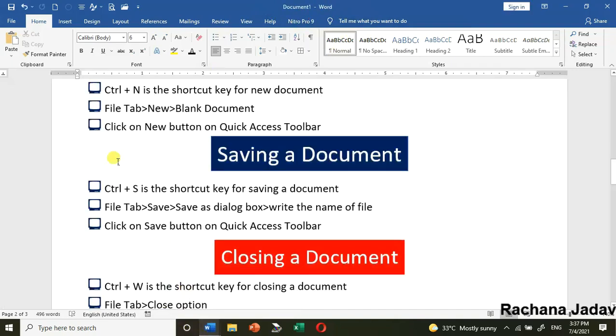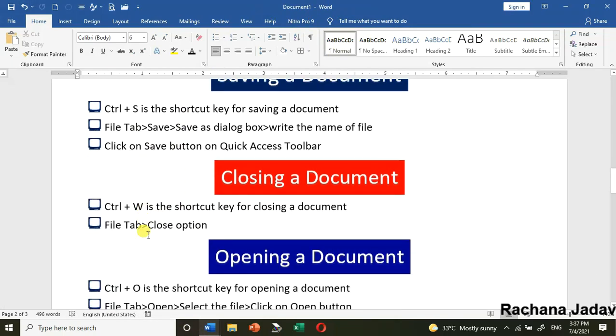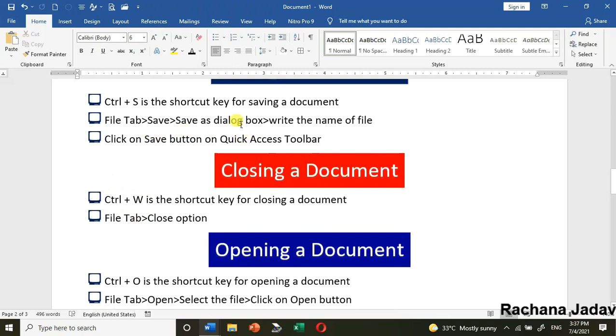Okay, now the next thing that we are going to see, that is about save button on the quick access toolbar. This is the save button. As you will move the cursor, you can see the shortcut key with that. आपको वहाँ shortcut key भी मिल जाएगा.